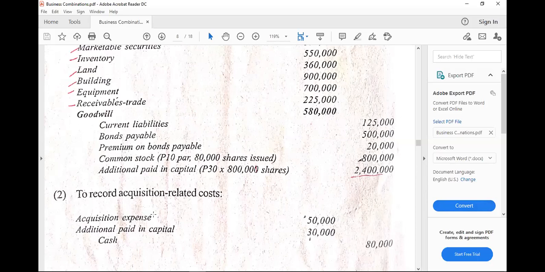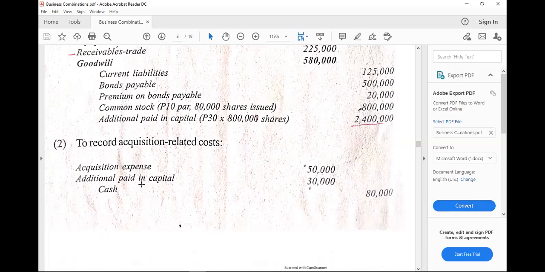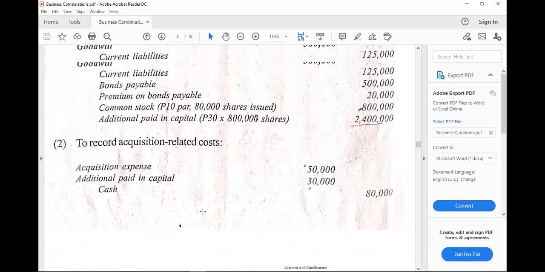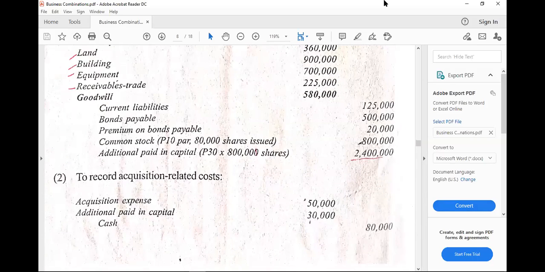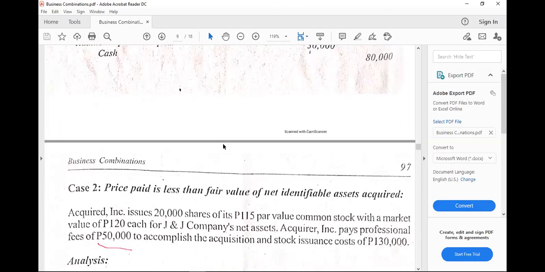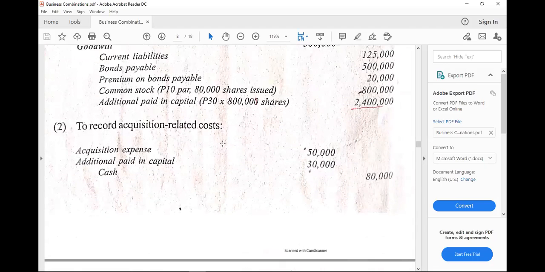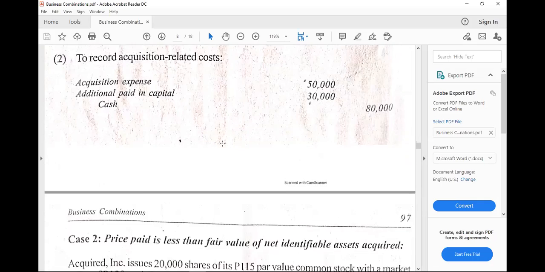This one is for the acquisition cost professional fees, and this one is for the share issuance cost or expenses, and credit cash. So meaning, record the acquisition of the net assets separately from the costs. What's the point? Because you might be tempted to merge them. Although overall we may compound them, that's going to be tricky and dangerous to double check.